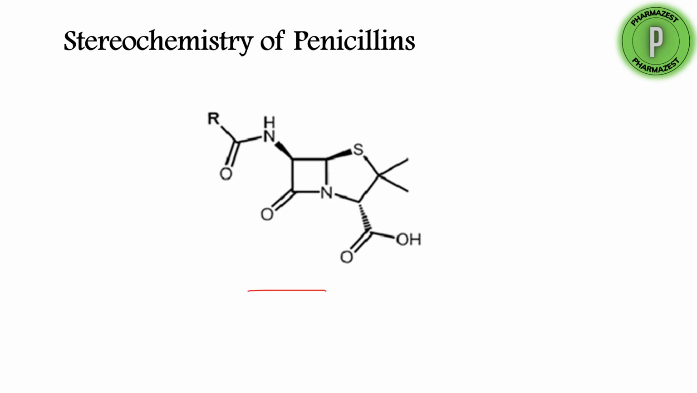That means how many atoms it contains, how many rings it contains, which atom will be above the plane, which atom will be below the plane. So that is the stereochemistry. Stereochemistry is nothing but the three-dimensional arrangement of the functional groups or atoms present in the molecule.